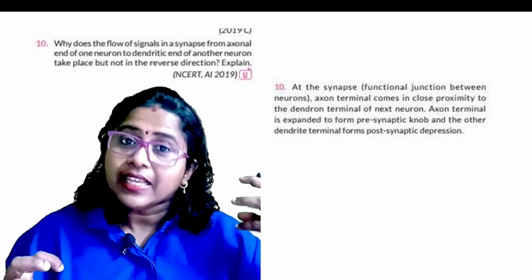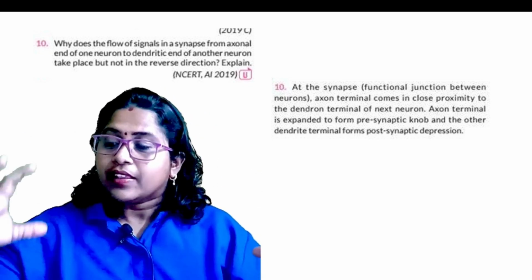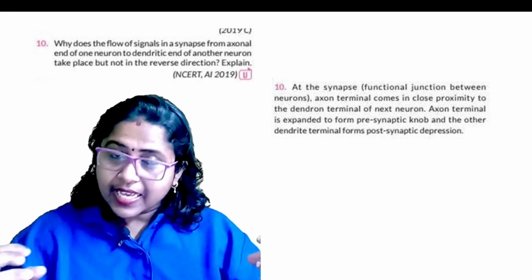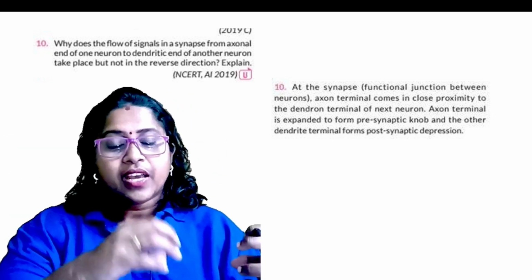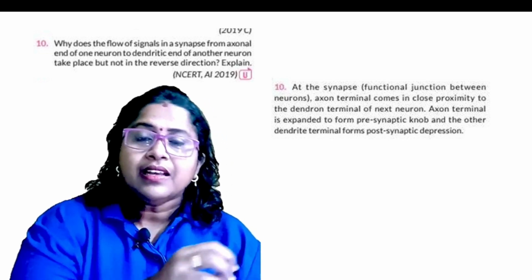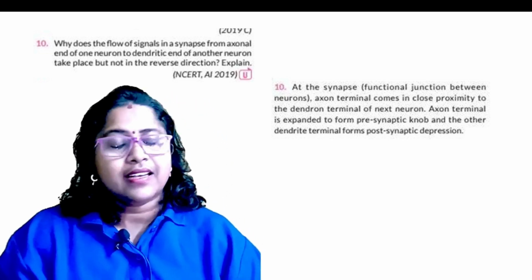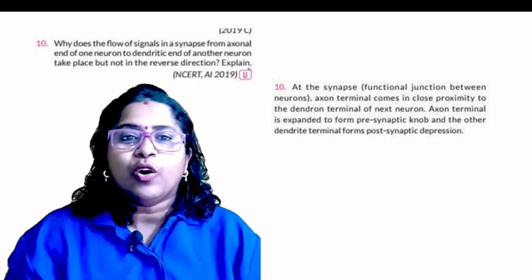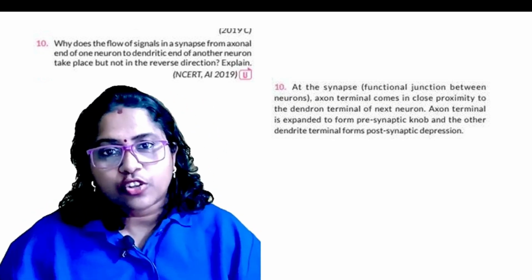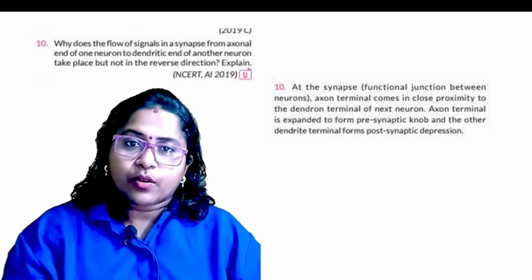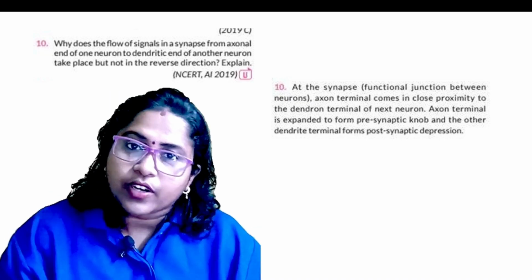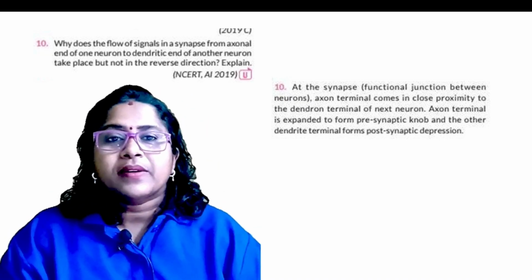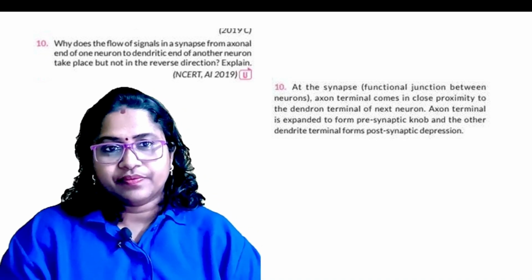They have only the receptors. So the neurotransmitters are released into the synaptic cleft and attach to the dendrite of the other neuron. But it will not happen in the opposite direction, because there are no receptors on the nerve endings to capture the neurotransmitter.